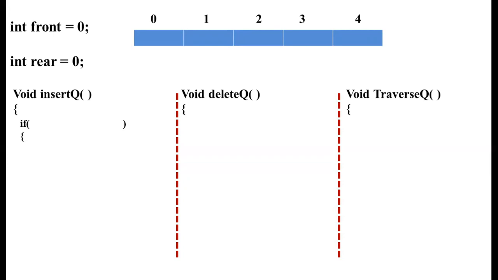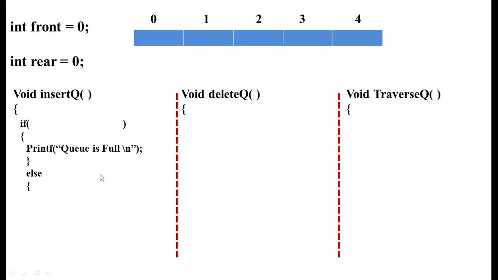Because if the queue is empty, then what will we display? If the queue has some elements, then we can display those elements. If the queue is empty, we cannot display. So first, the condition we need to check for insertion is whether the queue is full or not. So here we are checking an if condition. We don't know what the condition is as of now. Here we are printing that the queue is full.